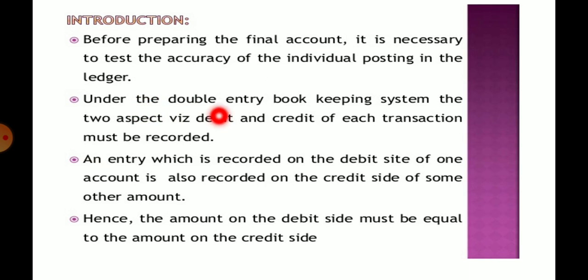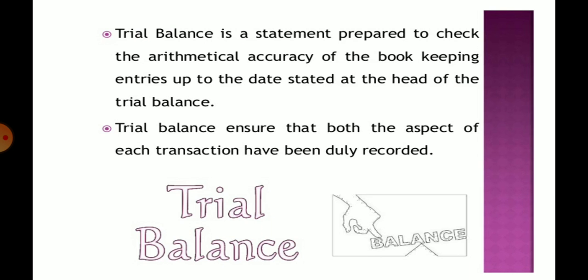Under the double entry bookkeeping system, the two aspects, debit and credit, of each transaction must be recorded. As you know, every transaction has two aspects, one is debited and another is credited. Any entry which is recorded on the debit side of one account is also recorded on the credit side of some other account. Hence, the amount of debit must be equal to the amount of credit, right?